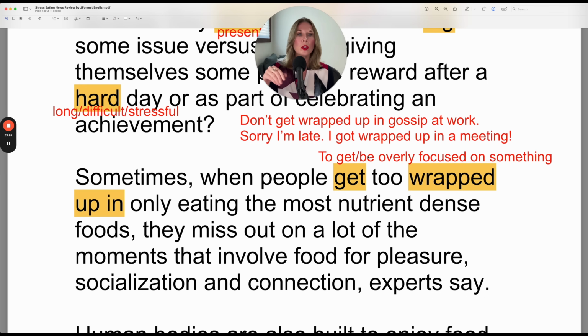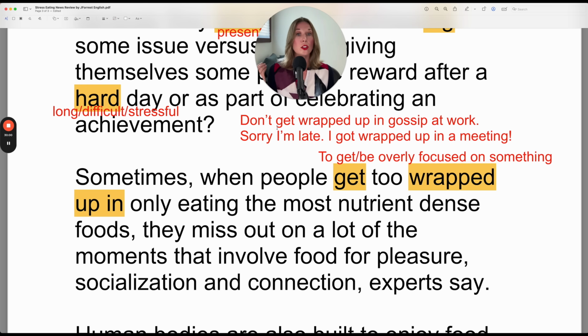Now get talks about the transition from not wrapped up in to wrapped up in. You could also use the verb to be to describe your current state. I'm wrapped up in something. Now, this means that you're overly focused on something. So in this context, don't get too wrapped up in only eating the most nutrient-dense foods. So if you get wrapped up in it, you might take 10 or 15 minutes to choose one food item because you're looking at every ingredient, you're Googling it, you're overanalyzing it, you're too focused on it.